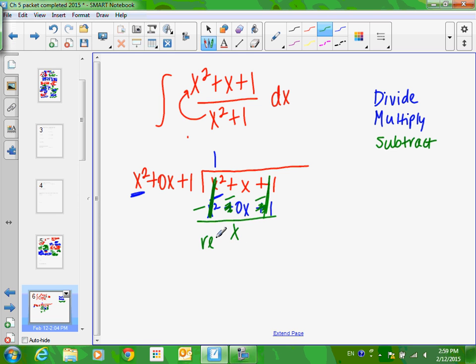So this is what we call the remainder. I can't go any further, so I only went 1 round, and that's how it is most of the time. Sometimes you're going to have to go 2 rounds, but that's it. All right, so then the way we write this is we write plus, we write our remainder over what we're dividing by. Okay, so this right here is the exact same as this. It looks different, but it's the same. It's like the 5/2 and the 2 1/2.